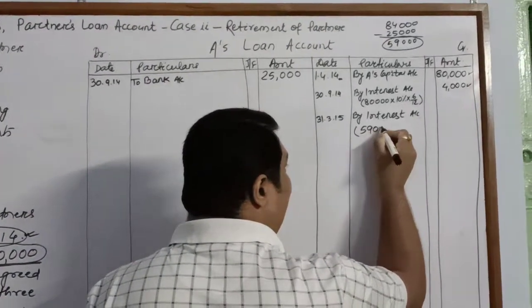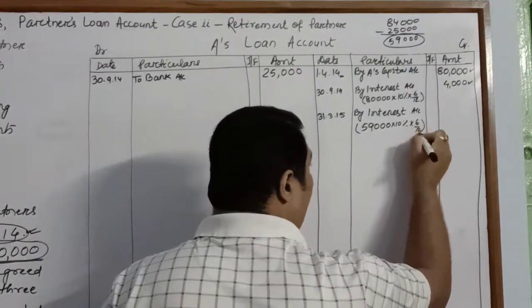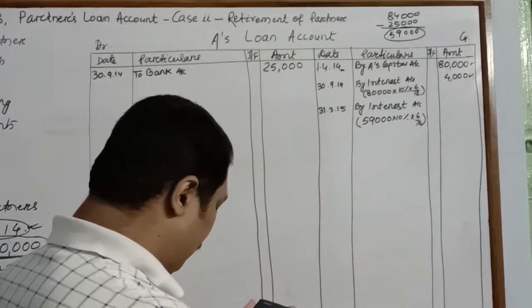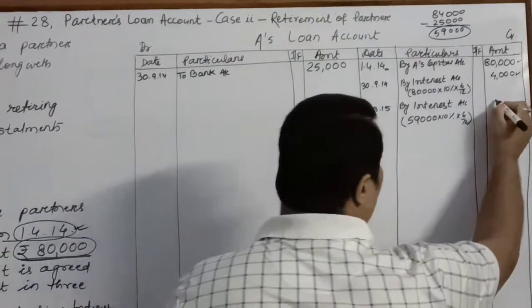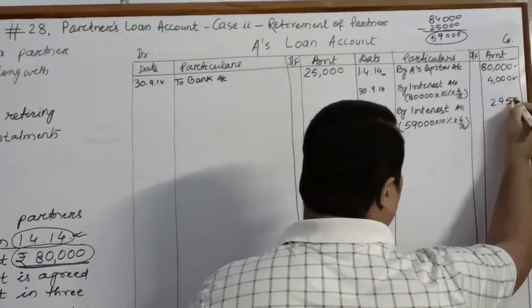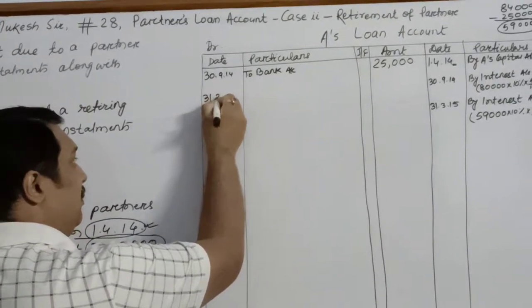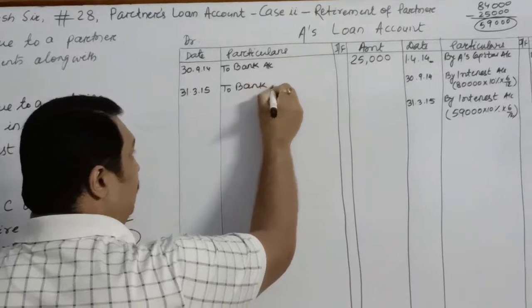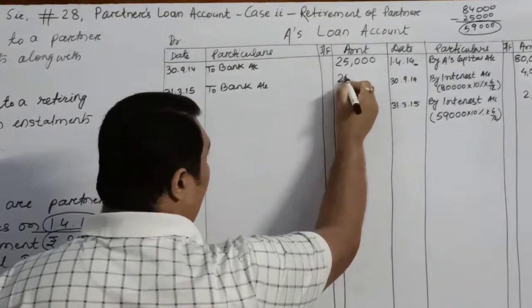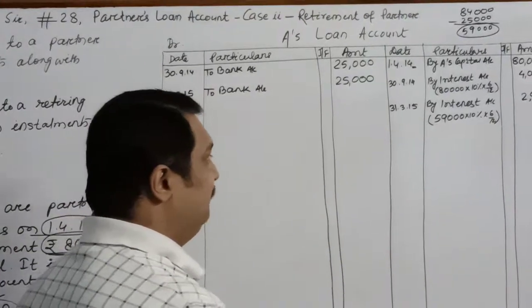So we will calculate interest at the rate of 10% for 6 months on 59,000. It will be rupees 2,950. Now it's time to pay the second installment on 31st March 2015 by bank account. Once again, the second installment will also be rupees 25,000.